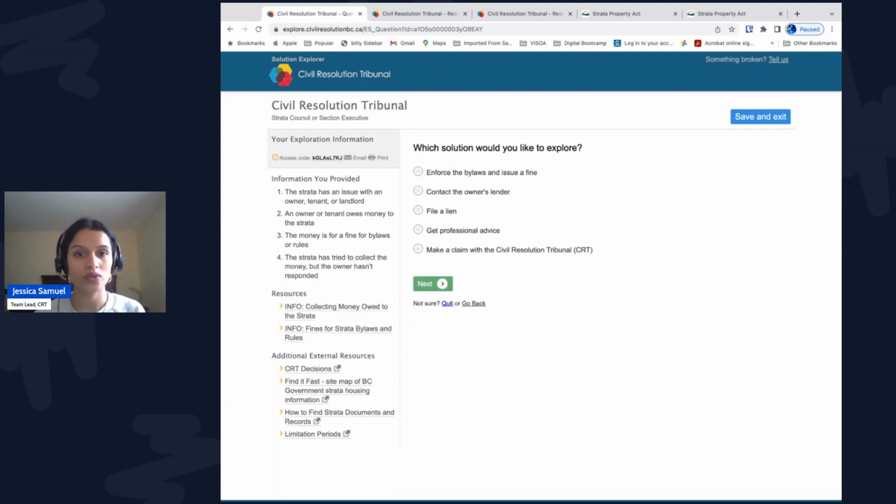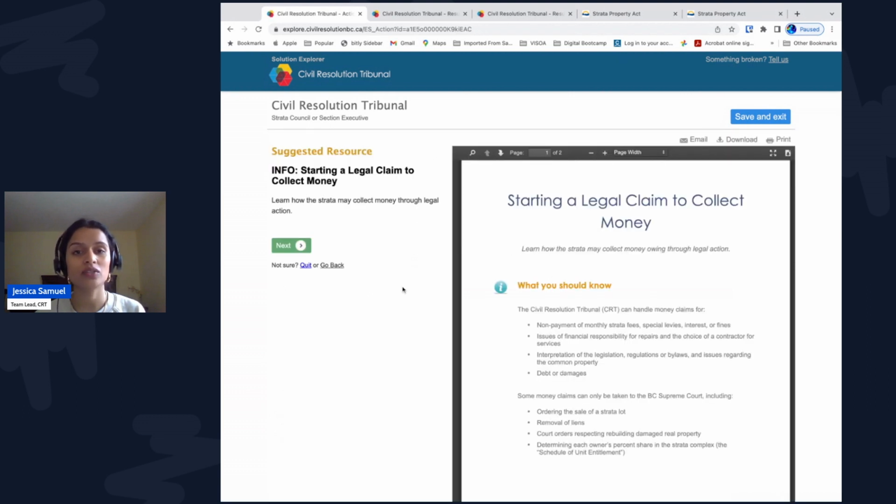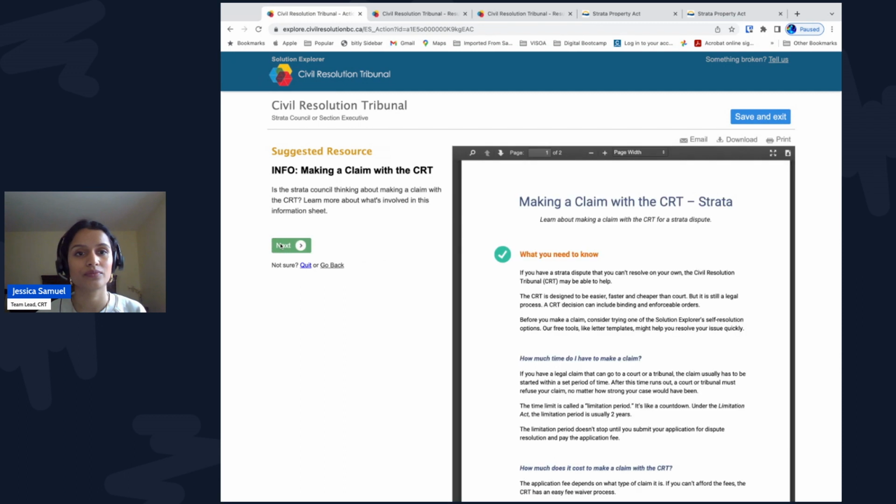What would you like the Strata to do next? Which solution would you like to explore? Let's select Make a claim with the Civil Resolution Tribunal. This sheet talks about starting a legal claim to collect money. Non-payment of fines is in the list of issues that are within the CRT's jurisdiction. Now you'll see general information about making a claim with the CRT, like limitation periods, that's how much time the Strata has to make the claim, that the Strata can ask the CRT for permission to have a lawyer speak for them. It explains that they will need evidence to prove the claim and gives an overview of the steps in the CRT's process.